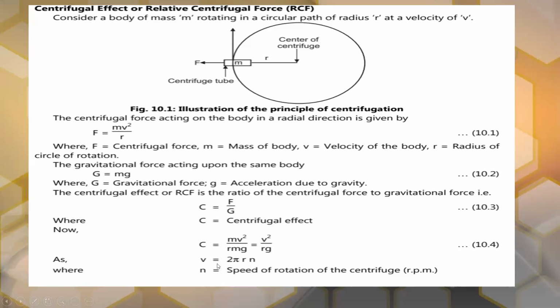So v is equal to 2 pi r n. n will be the speed of rotation of this centrifuge, which is in rpm, revolutions per minute. So v is equal to 2 pi r n. So n will be the speed of rotation of this centrifugation.